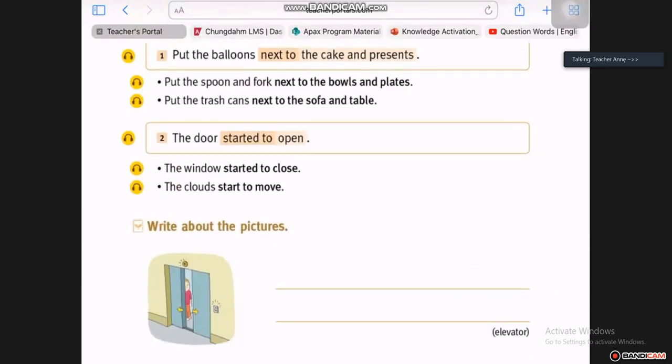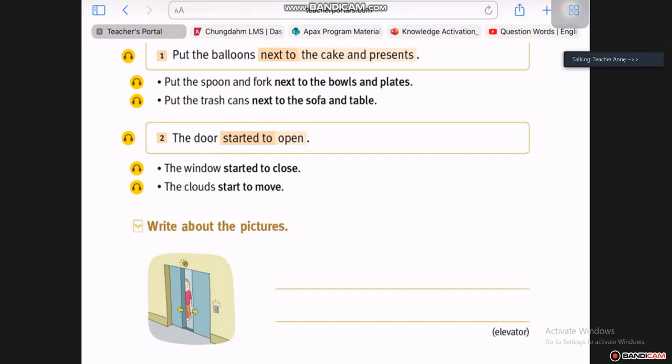Vincent, let's look at number 2 here. The door started to open. So give me the chunk in the sentence, please, Vincent. Vincent, are you there? Vincent? Okay, seems Vincent is gone. Amari, look at that sentence number 2.